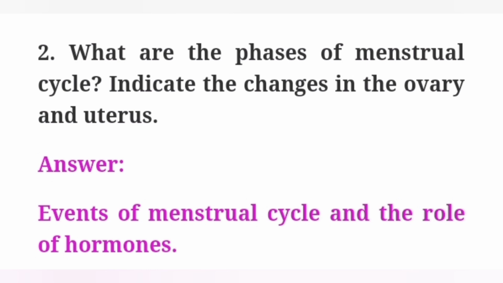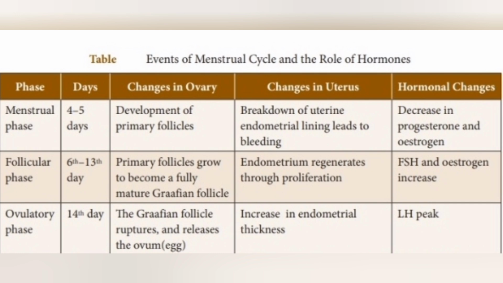Second question, what are the phases of menstrual cycle? Indicate the changes in the ovary and uterus. Answer, events of menstrual cycle and the role of hormones. Phase, menstrual phase, 4 to 5 days.